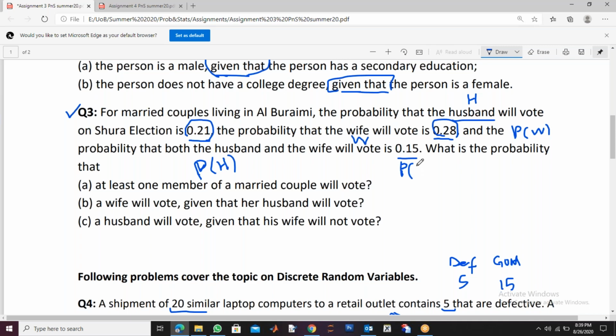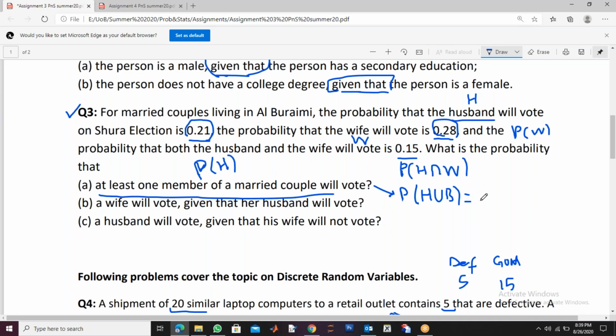So what is the notation for that? For "and" we write intersection, right? Husband and wife both will vote is 0.15. So in question A, the probability of husband or wife is asked, at least one of them. What is the probability there? At least one member of the married couple will vote, either husband or wife or both.